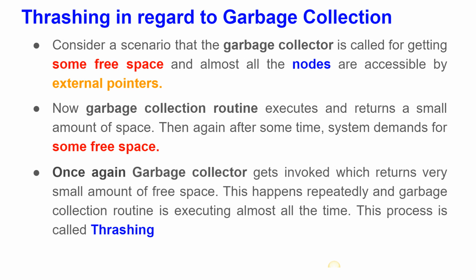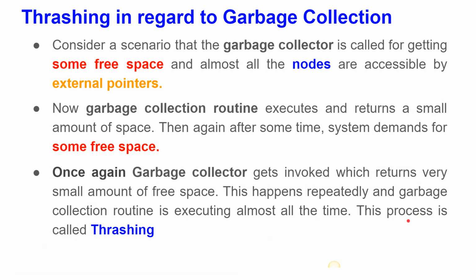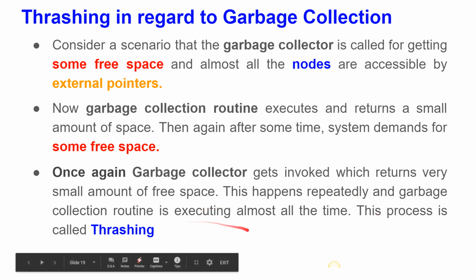Once again, the garbage collector gets invoked, which returns a very small amount of free space. This happens repeatedly and the garbage collection routine is executing almost all the time. This process is called thrashing. So what is happening now? The JVM, that is Java Virtual Machine, is calling the garbage collector again and again to free up the space. Yes, this process is called thrashing.